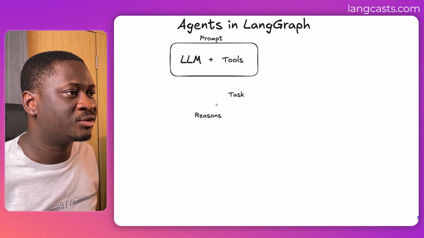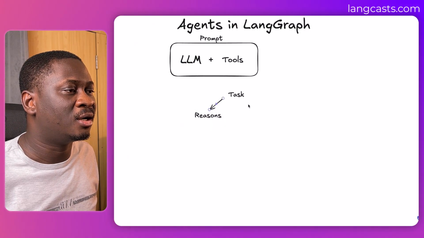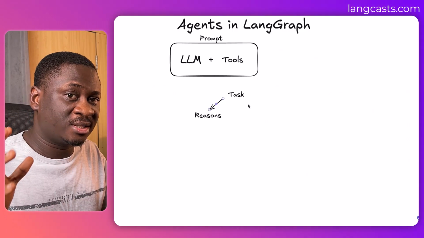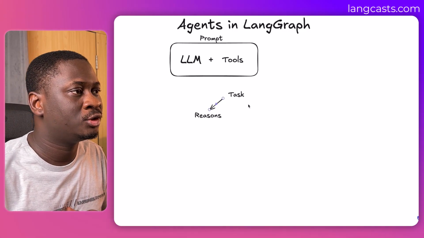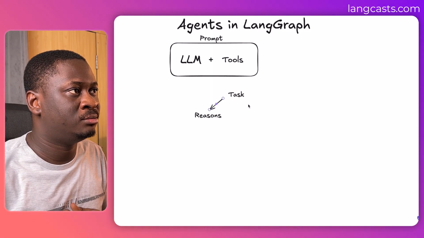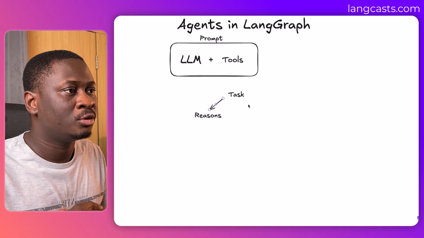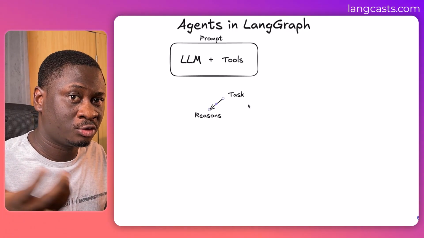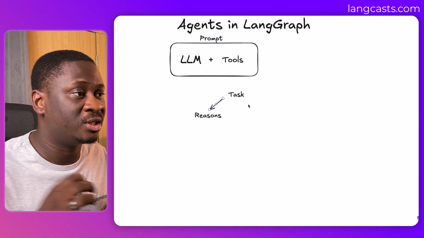That is, it breaks it down. So let's say you tell it to send an email. Then it will tell itself, okay, first I need to know who to send the email to. So it can prompt you to get the name of the person or the email address of the person you want to send the email to.